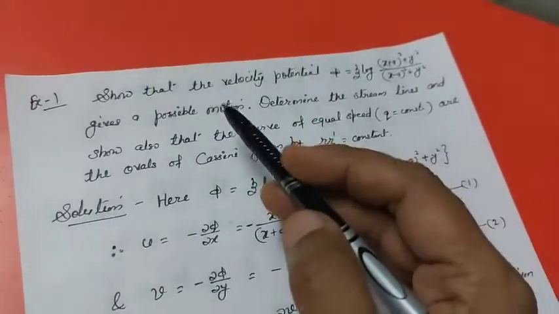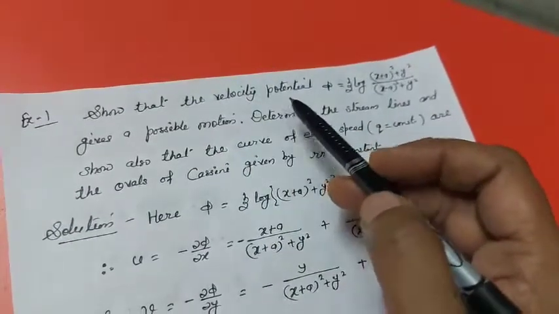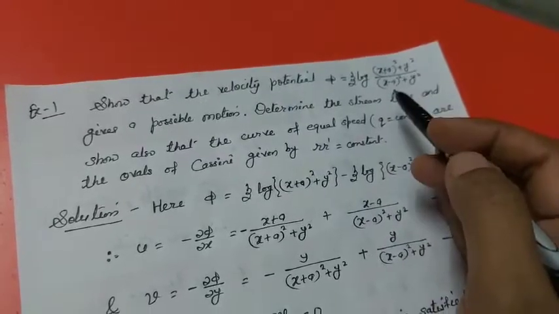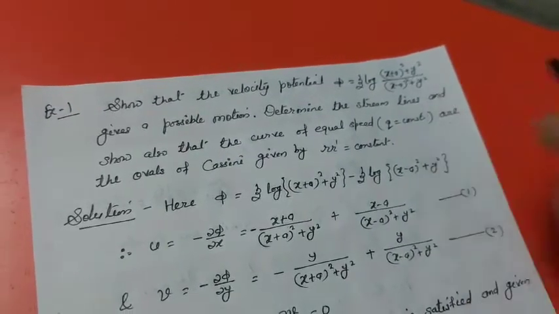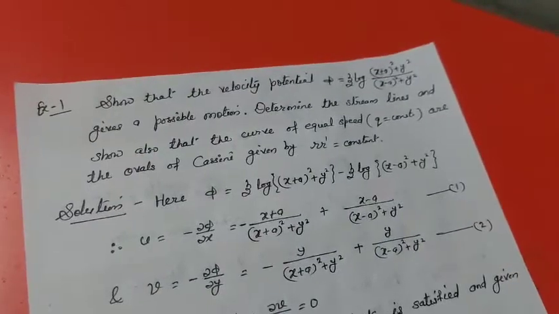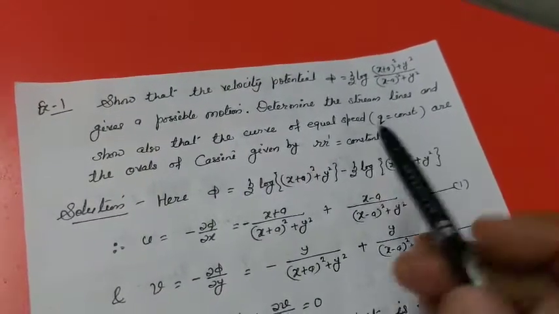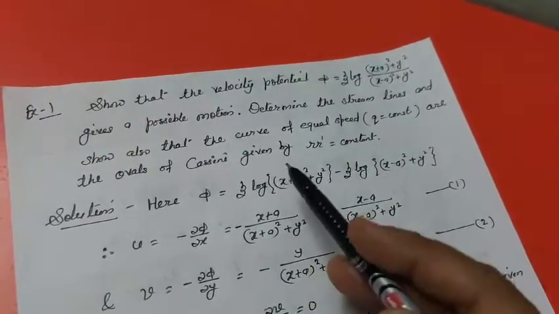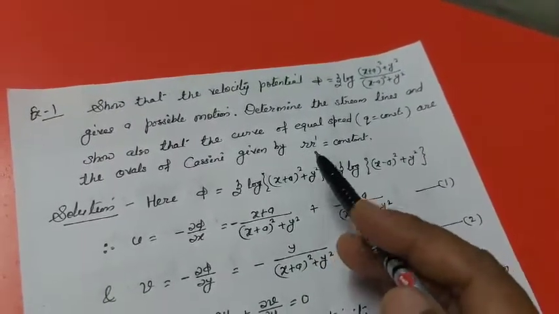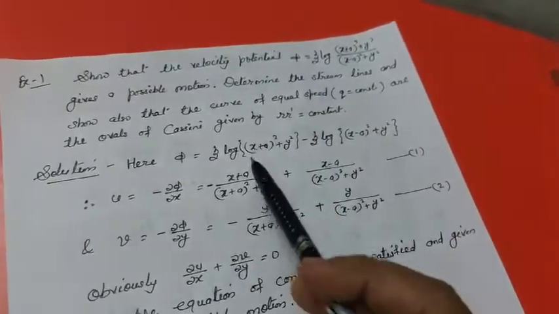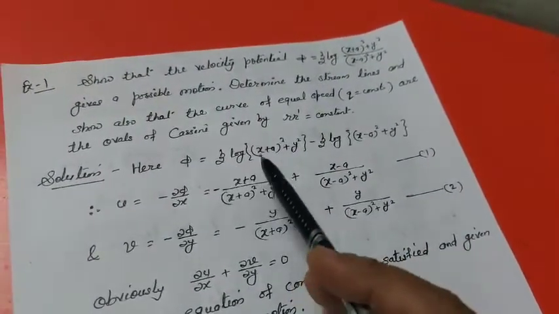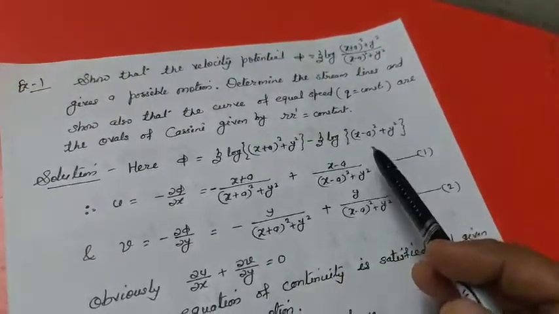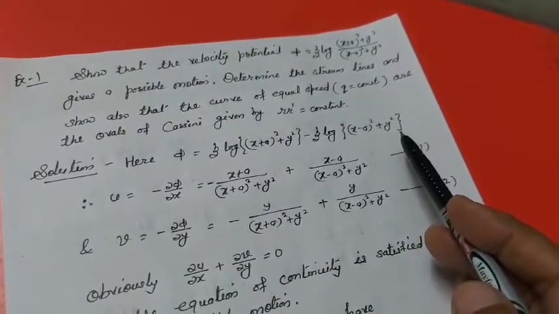Now we take one example. Show that the velocity potential phi is equal to half of log of x plus a whole square plus y square upon x minus a whole square plus y square gives a possible motion. Determine the streamlines and show also that the curves of equal speed, that is q equal to constant, are the ovals of Cassini given by r r dash is equal to constant. Here we have given phi is equal to half of log of x plus a whole square plus y square minus half of log of x minus a whole square plus y square.